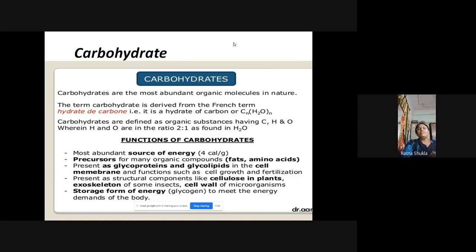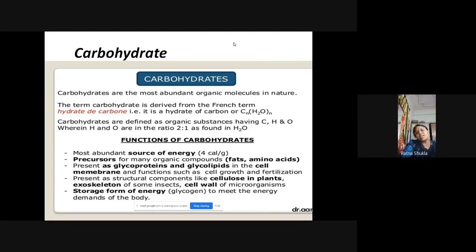Now, what are the important functions of the carbohydrate? That is very important. Now, this carbohydrate is the most abundant source of energy. It is used to store the energy. That is 4 calorie per gram. This much amount of energy is present in the carbohydrate. Okay. Now, this is the precursor for many organic compounds, जैसे fat है, amino acids हैं. So it is used as a precursor for the many organic compounds, and it is present as a glycoprotein and glycolipids in the cell membrane.